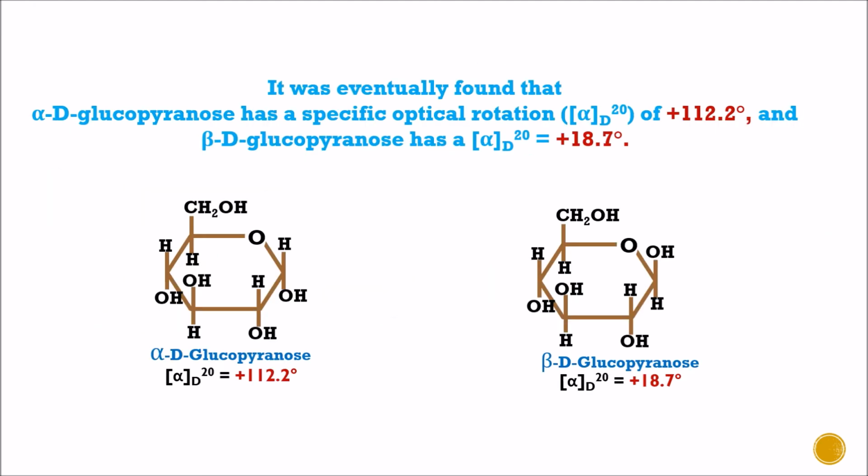It was eventually found that alpha D glucopyranose has a specific rotation of plus 112.2 degrees and beta D glucose has a specific rotation of 18.7 degrees. So the alpha form and beta form have a huge difference in their specific rotations.